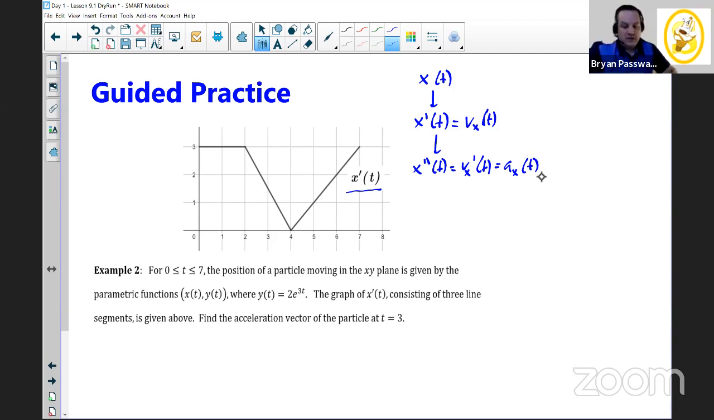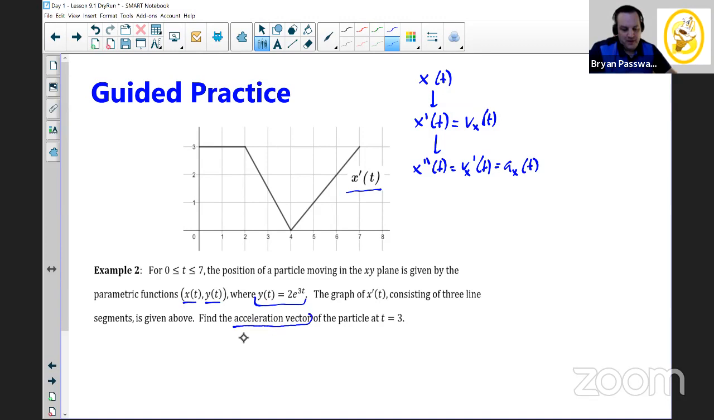Now we're given a velocity graph of x, and the position of a particle moving is given by x, y. So instead of simply calling it a coordinate x comma y like we do in rectangular coordinates, it's x of t and y of t, because the t value is what helps us understand what those individual points are. We're given an equation for y of t, and the graph of x of t is above, and it consists of 3 line segments. So we want to find the acceleration vector.